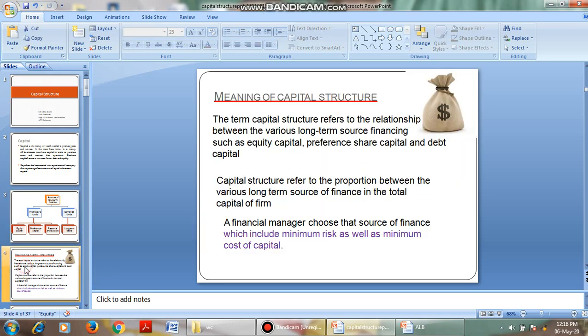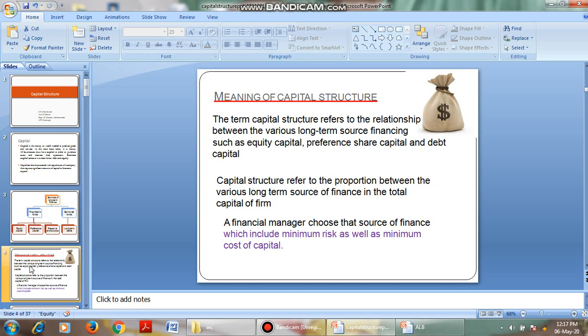Next, coming to the meaning of capital structure. The term capital structure refers to the relationship between various sources of financing such as equity capital, preference capital, and debt capital. It shows the relationship between the long term sources of finance, that is, what is the proportion of debt, what is the proportion of equity, and what is the proportion of reserves and surplus, and how they are related.